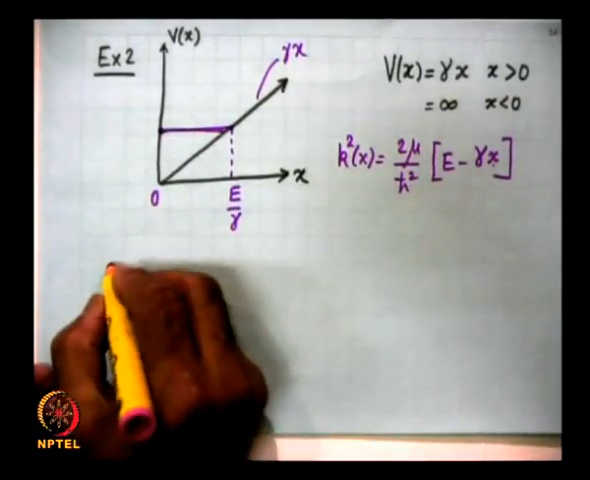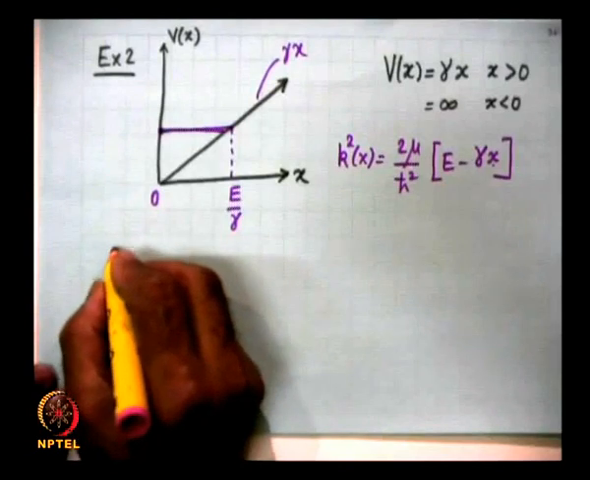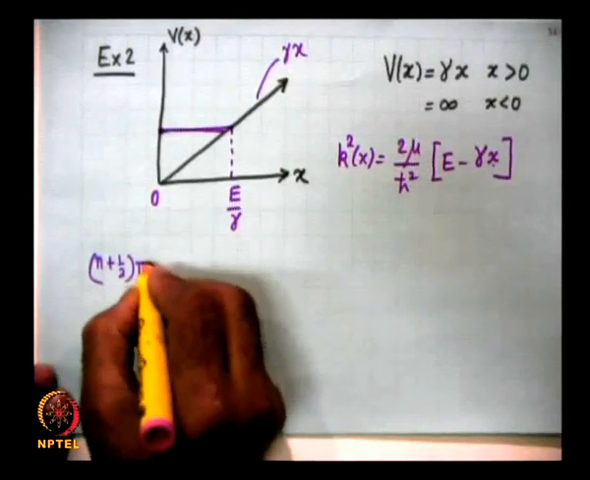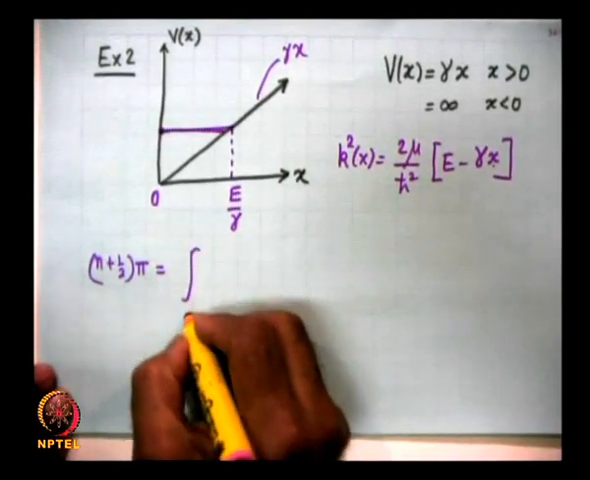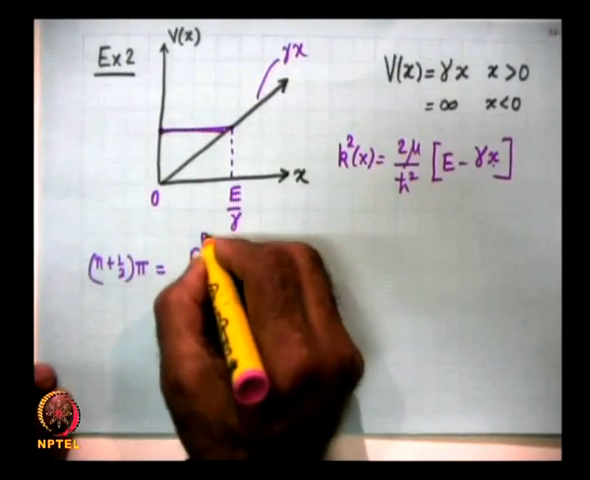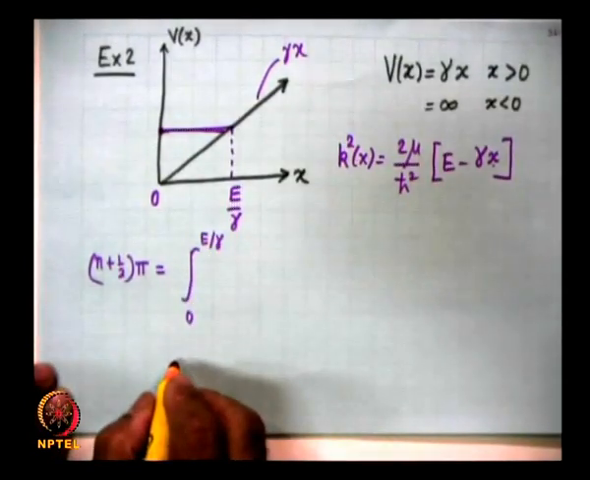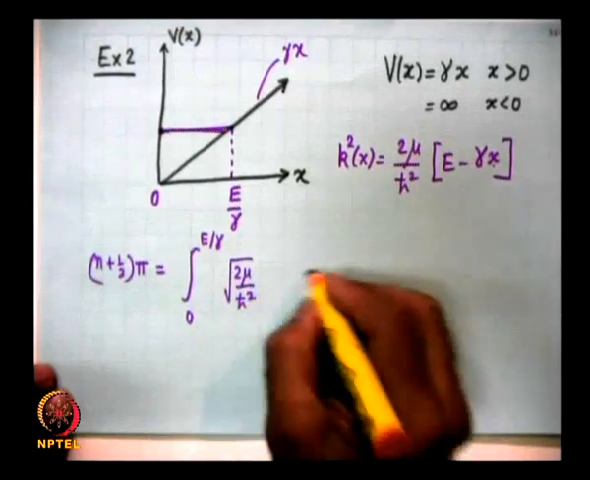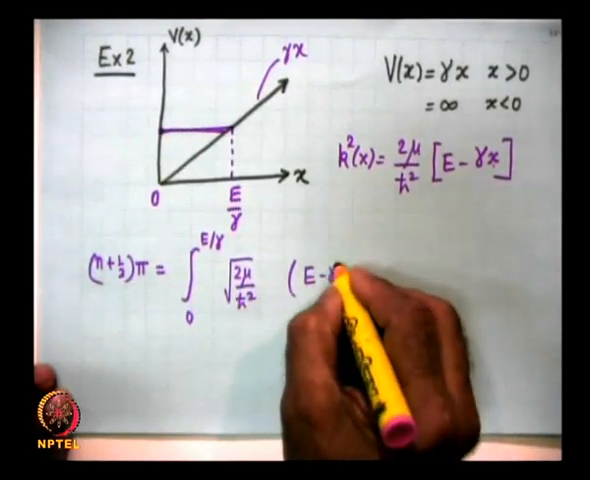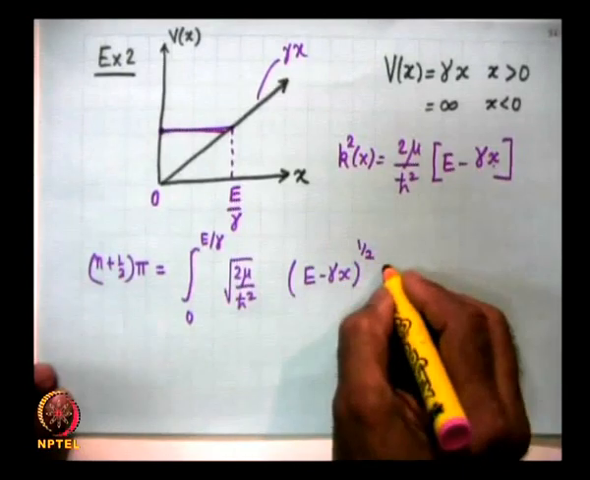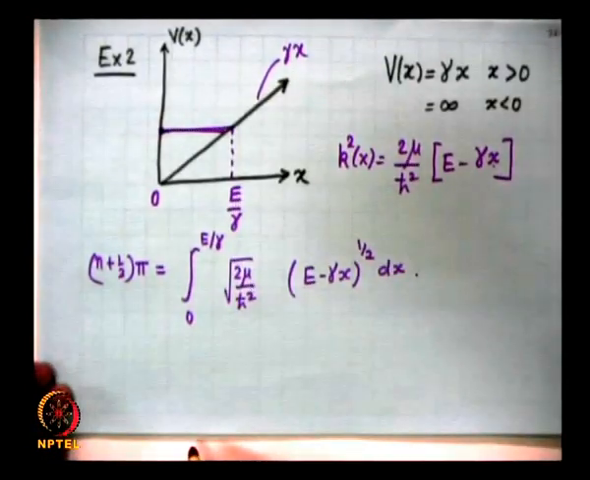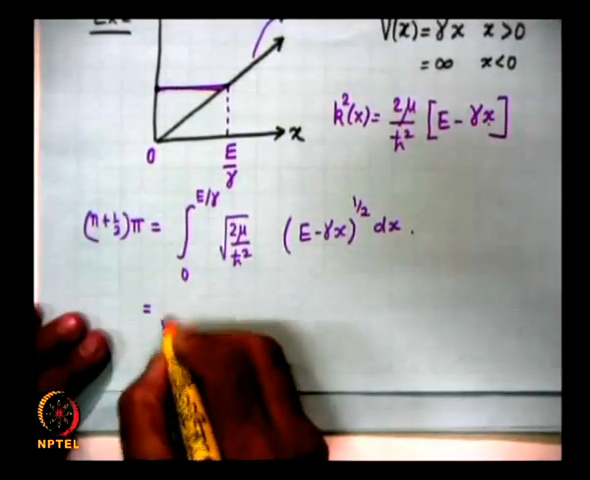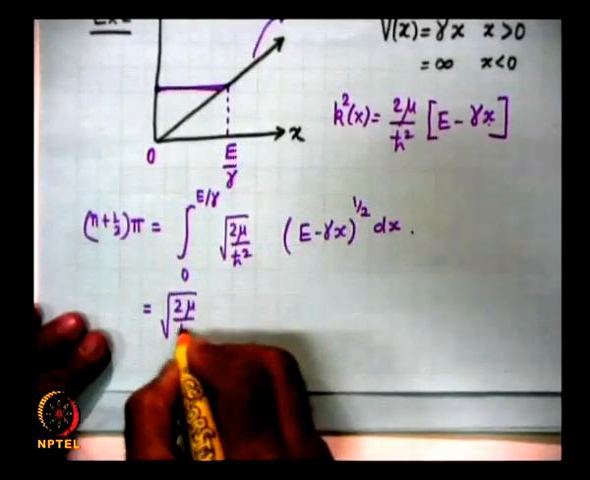This is very simple. So, you have the integral of k of x, that is n plus half pi, will therefore be equal to, between the two turning points, 0 to E by gamma, k of x, that is under root of 2 mu by h cross square, and then E minus gamma x raised to the power of half dx. So, this is an equation which is extremely easy to solve. So, you have 2 mu by h cross square